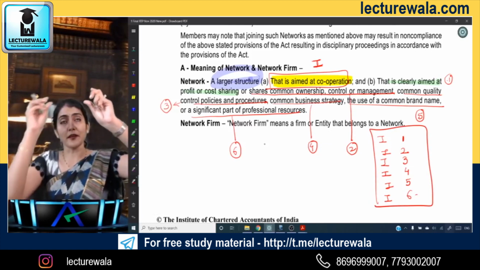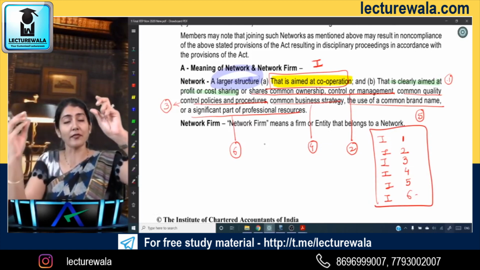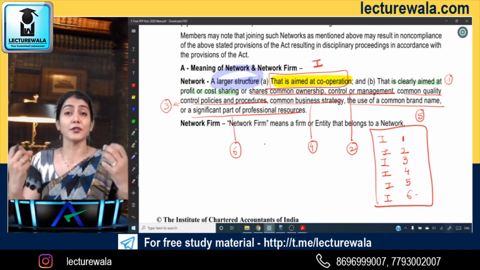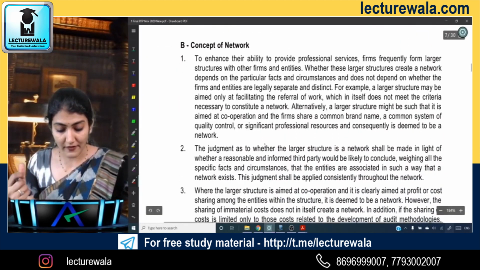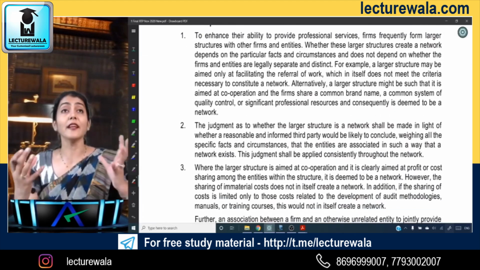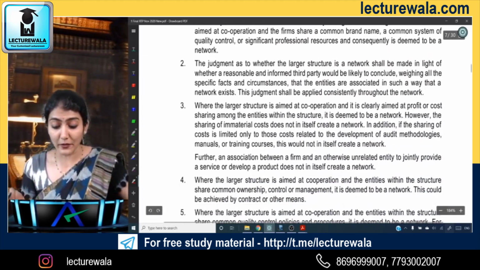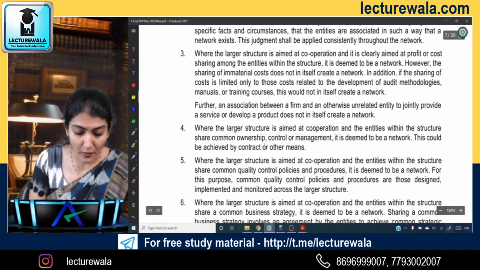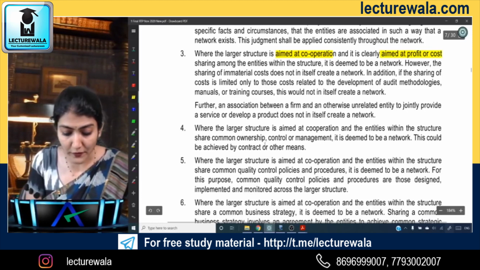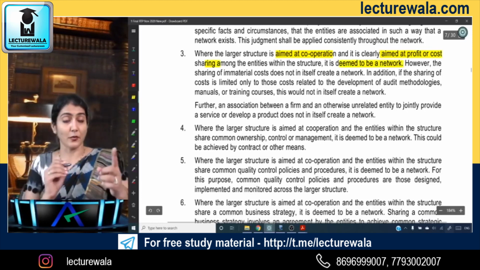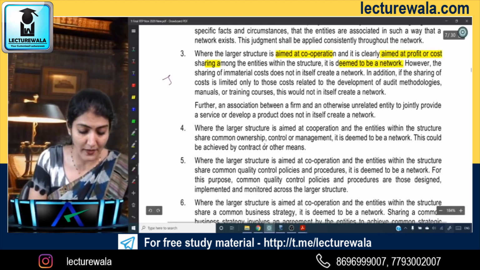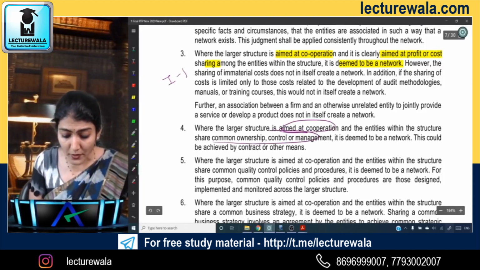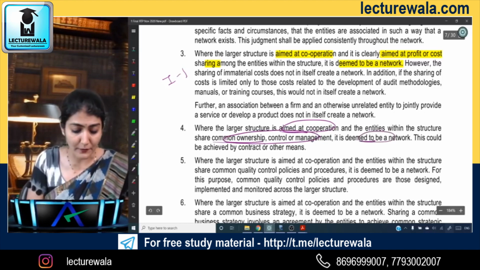So along with 1, you can have 1,1, and 1,2, 1,3, 1,4, 1,5, 1,6. Any of these combinations you can create over there. So that is what they've explained over here in the concept of the network. If you see, aimed at cooperation and aimed at profit or cost sharing is deemed to be a network. So what combination is this? 1,1. Then aimed at cooperation and shares common ownership, management, control, again deemed to be a network.